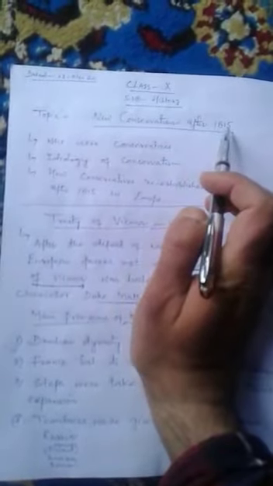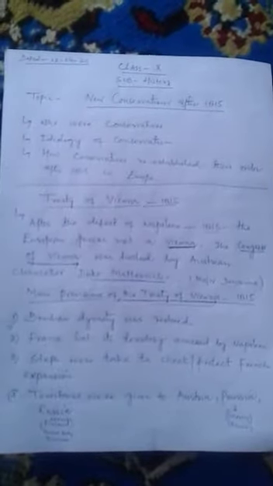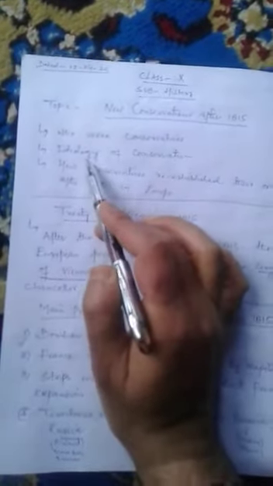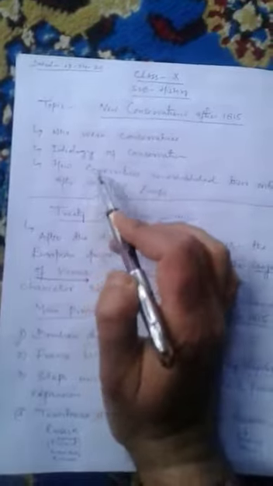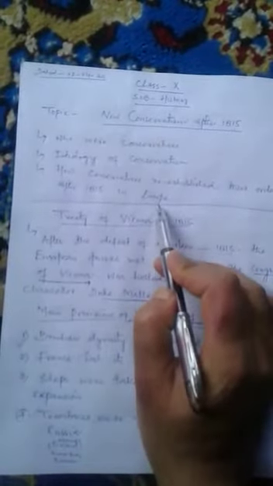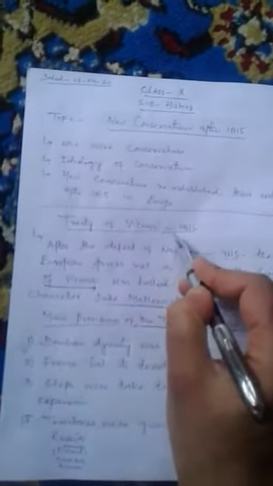As you know, we are discussing the topic "The New Conservatism after 1815" of the history textbook of class 10th. In the previous two videos, part first and part second, we discussed who the conservatives were, what the ideology of conservatism was, and how conservatives re-established their order after 1815 in Europe. Now we will move forward. Today we will discuss why this Congress of Vienna was held, or why this Treaty of Vienna was signed, and second, what were the major decisions taken in the Congress of Vienna. Clear?